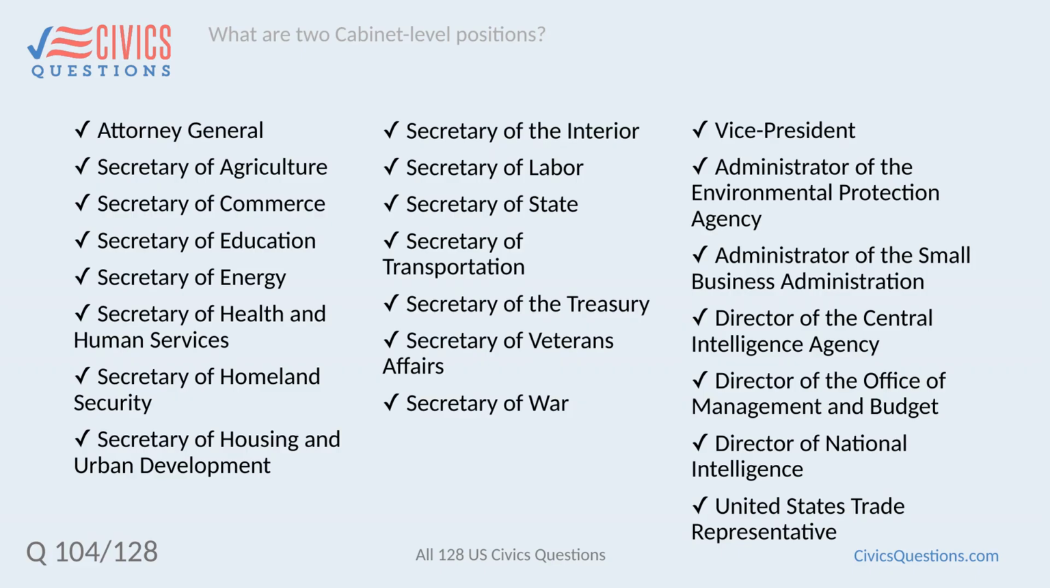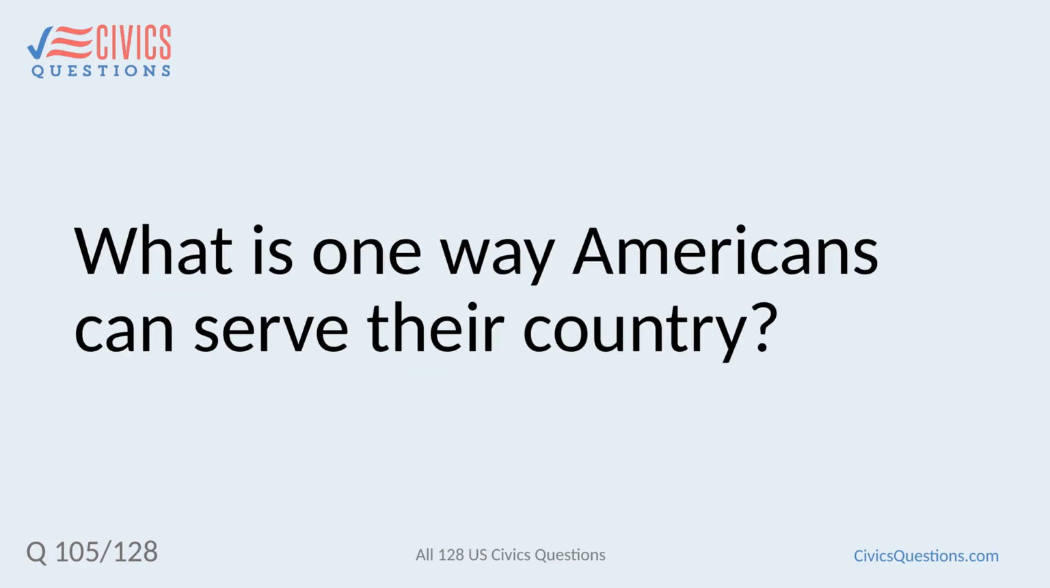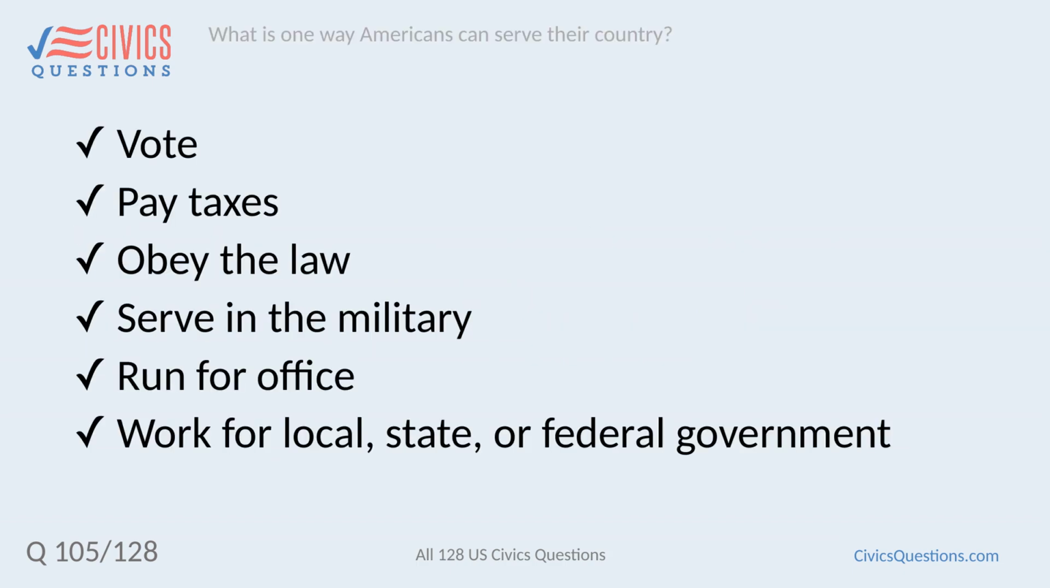Protection Agency, Administrator of the Small Business Administration, Director of the Central Intelligence Agency, Director of the Office of Management and Budget, Director of National Intelligence. United States Trade Representative. What is one way Americans can serve their country? Vote, pay taxes, obey the law, serve in the military, run for office, work for local, state, or federal government.